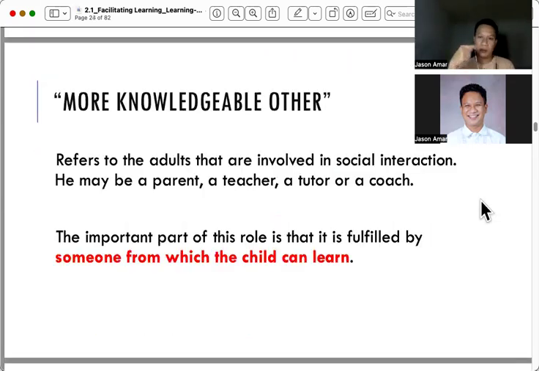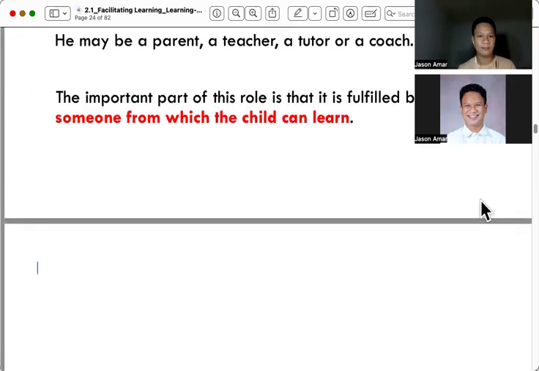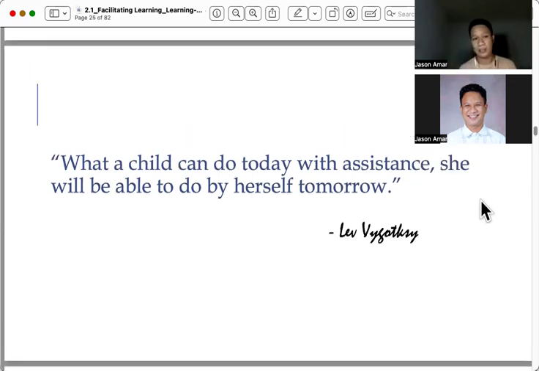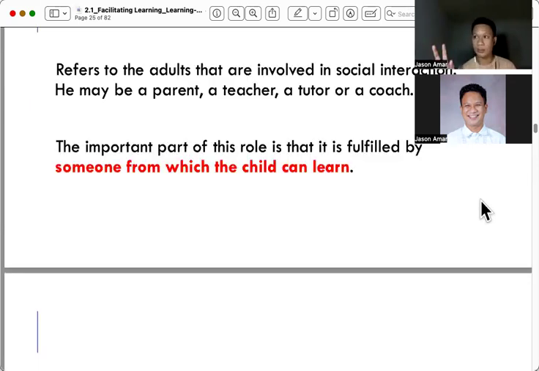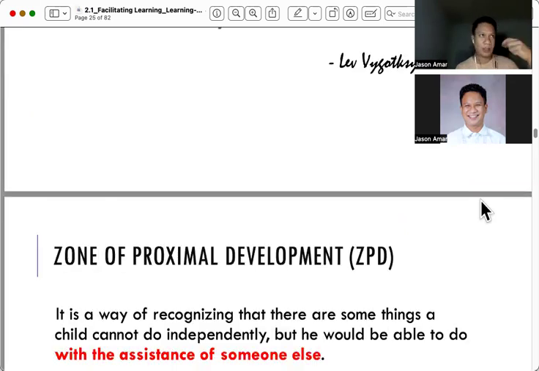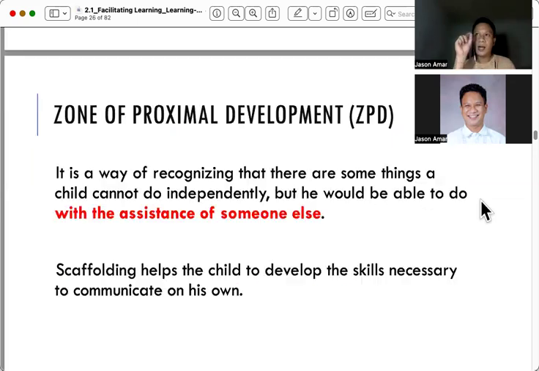They need someone who is a more knowledgeable other, something or someone that they can learn from. And according to Lev Vygotsky, what a child can do today with assistance, he or she will be able to do by herself tomorrow. So we are talking about the social cognition model. Social means the learner needs the environment to learn. He observes, and what he observed, he applies to his real life. And he learns. That's why he needs to have someone, most probably a learned individual.